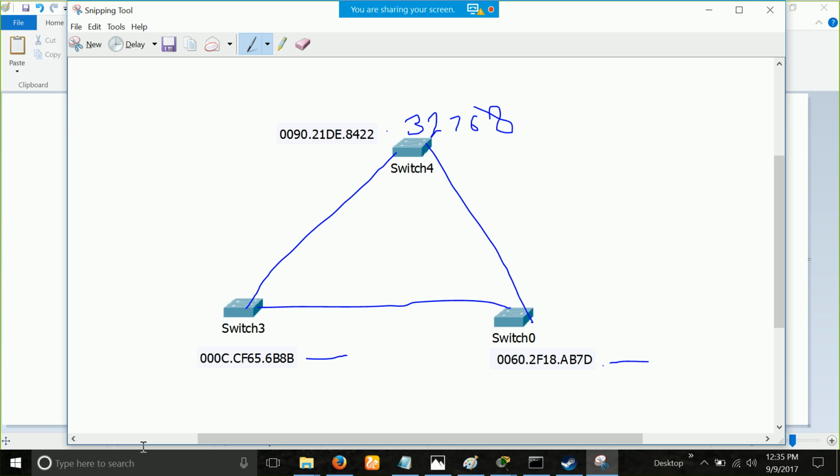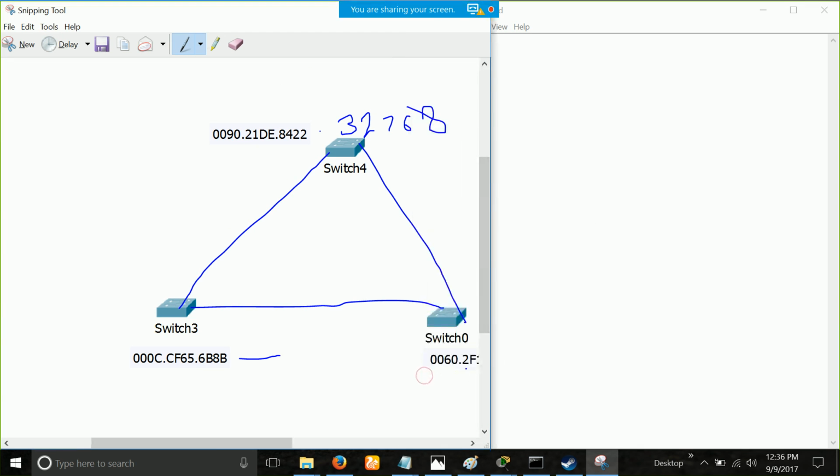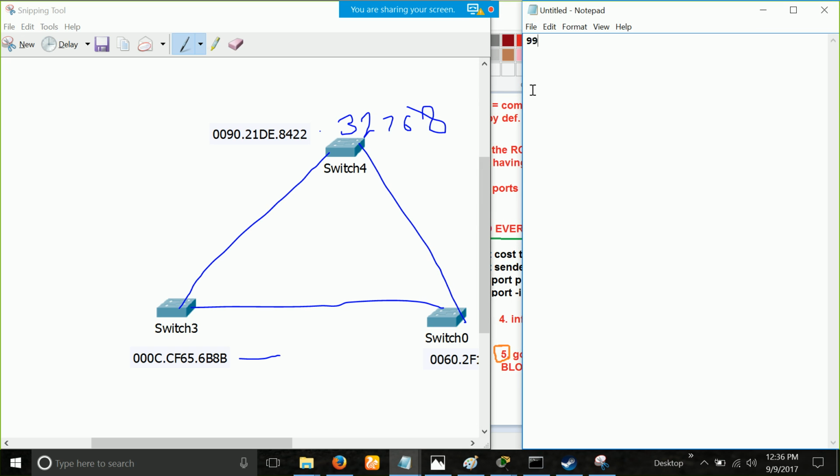Okay, good thing. So all of you have said switch 0, and apparently all of you are wrong. Good thing I asked you. It's 3 zeros. See, compare. We have 0090, 000C and 0060. I'll just compare the very first octet. It's simple, guys. So simply see 9, 0 or 6, which is lower? 0, right? So that's why this switch 3 is our root bridge.